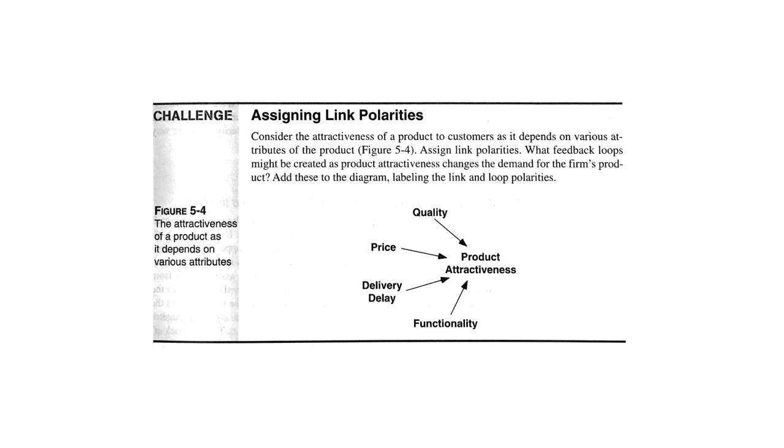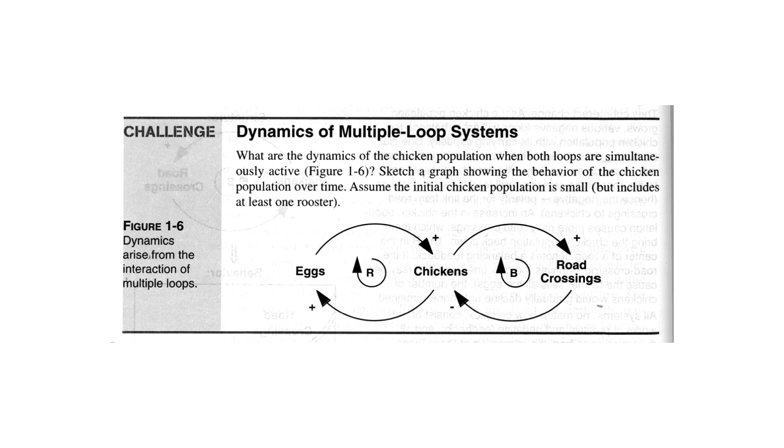And I guess if I was going to do this consistently, I would say as functionality goes down, product attractiveness goes down. But they're the same, so you get a plus sign here. All right. So back to chickens and eggs. Here is a challenge. Sturman is great. He's got all these little challenges.